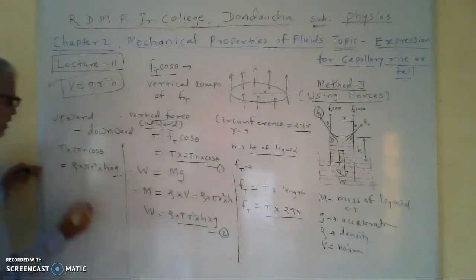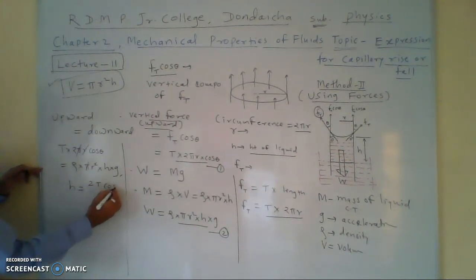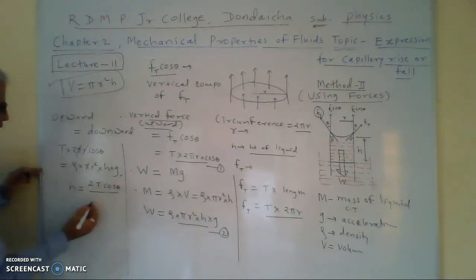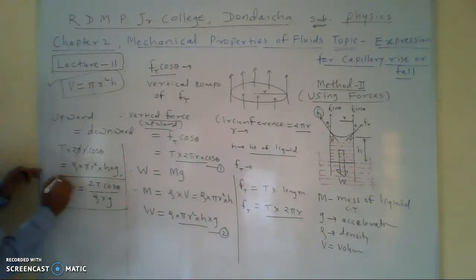Now here this pi will get cancelled, then this r will get cancelled, and we get h is equal to twice T into cos theta divided by rho r into g, and this is expression for capillary rise.